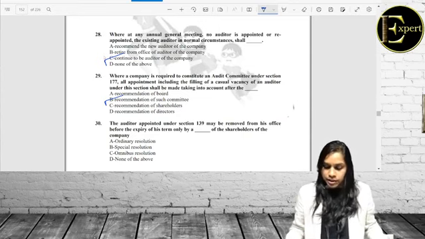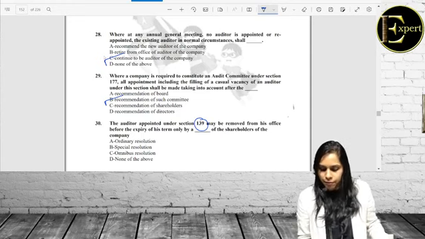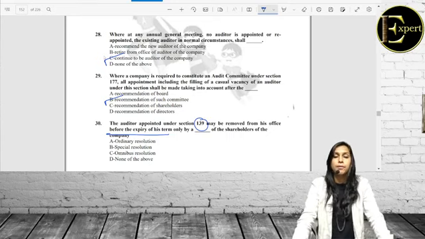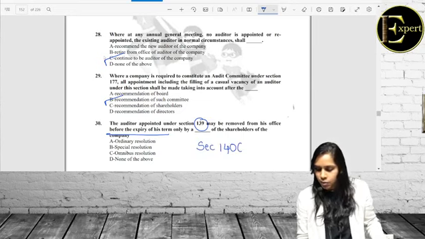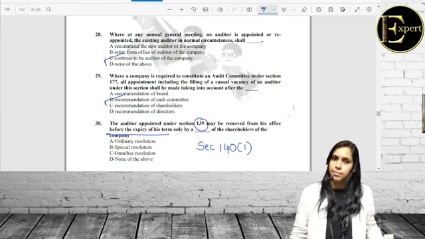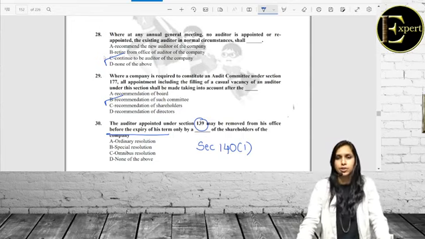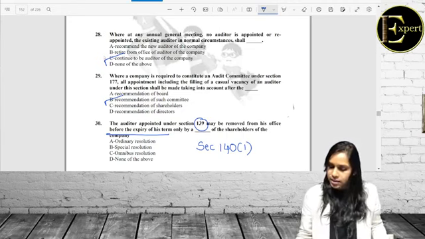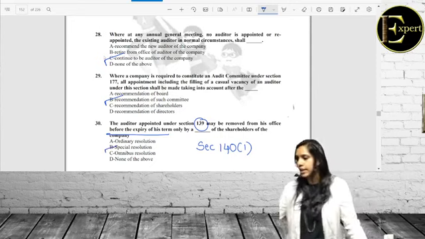Question number 30. The auditor appointed under section 139 may be removed from his office before the expiry of his term. When we are speaking about removal of an auditor before the expiry of the term, we are referring to section 141, wherein the auditor is removed before the expiry of his term. Under this section we have seen that the members would have to pass a special resolution for removal of the auditor before the expiry of his term, only by a dash of the shareholders of the company. So special resolution is the right answer.